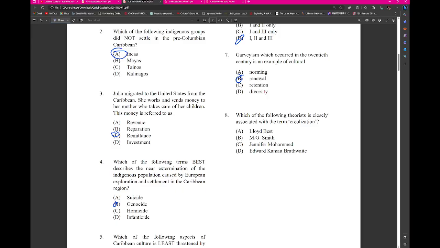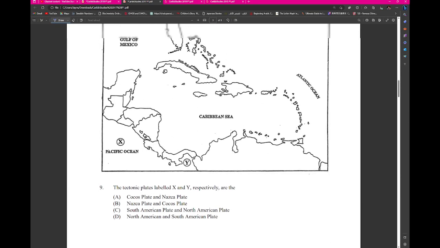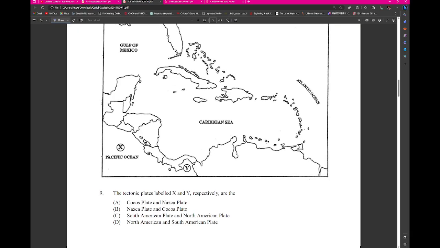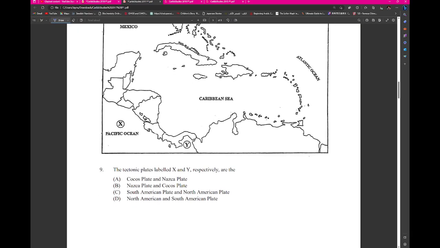Which of the following theories is closely associated with creolization? This is with Edward Kamau Brathwaite. Alright, so looking at this, the tectonic plates labeled X and Y are, so we know that X, we know that Y would be the Nazca plate, right? And I think Y would be the Nazca plate margin, right?